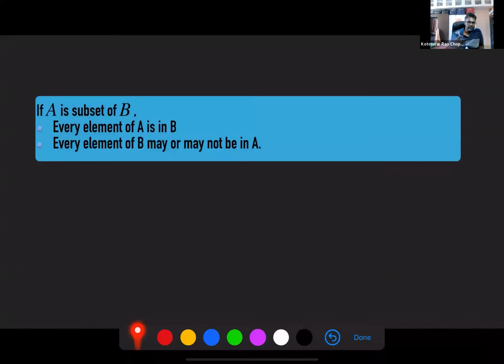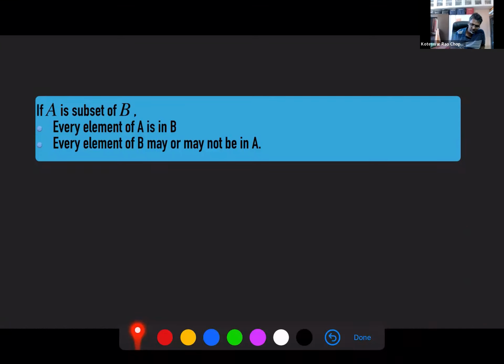Okay, again, let's pay attention here, very closely. If A is a subset of B, what does it mean? Every element of A is in B, right? But now how about B? Every element of B may or may not be in A. You get the point? There may not be any elements in B left over once you count all the elements in A, but there may be certain additional elements.